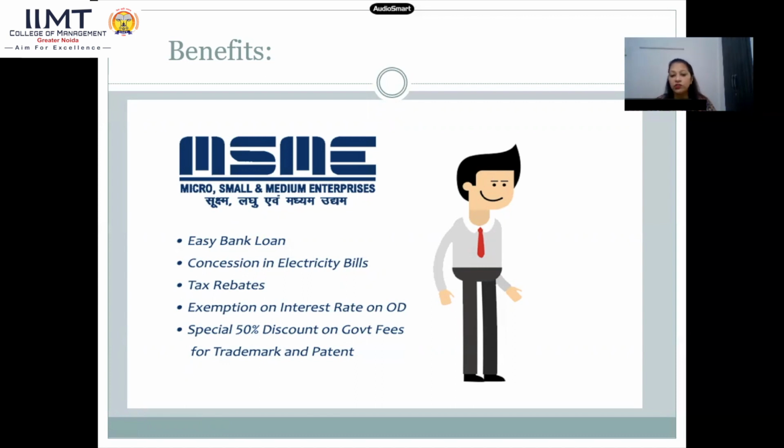A special 50% discount on government fees for trademark and patents. It means if they go for patenting, if they want that their formula cannot be used by any other person or any other company or organization, they can go for patenting, and for that they are getting a 50% discount. Another important part is trademark. If they go for logo designing, if they want some sort of trademark for their company, for their enterprise, they are getting a 50% discount on that also.